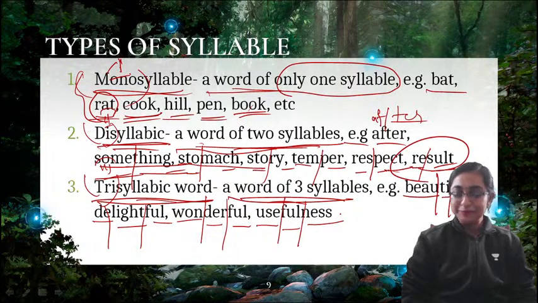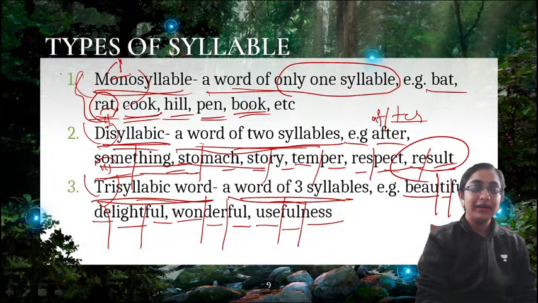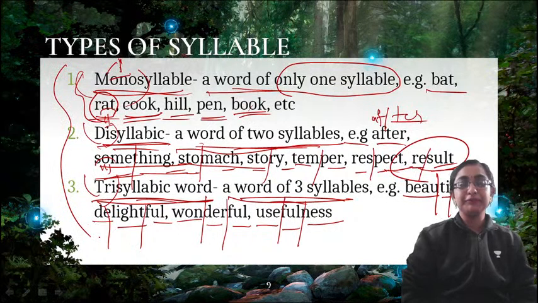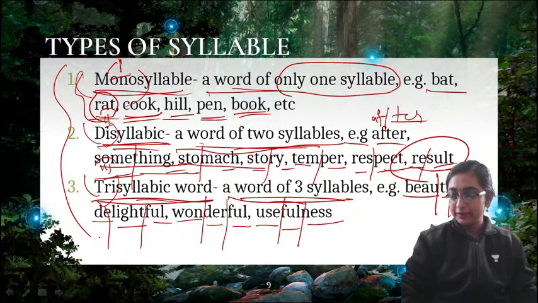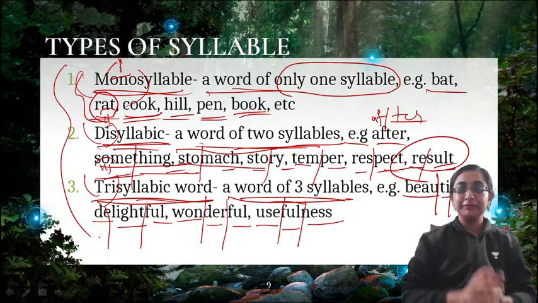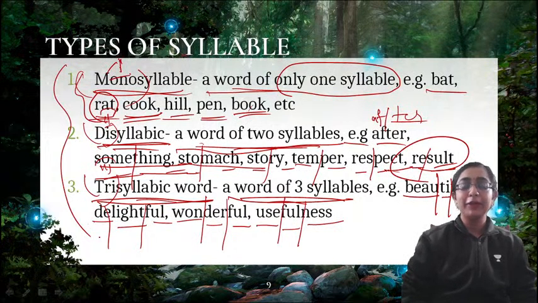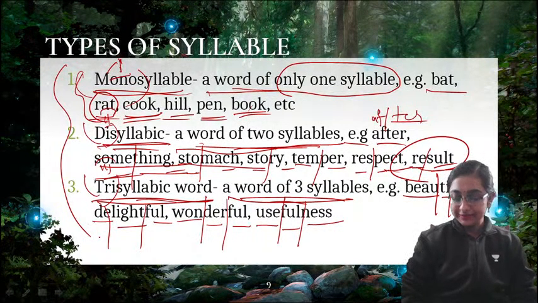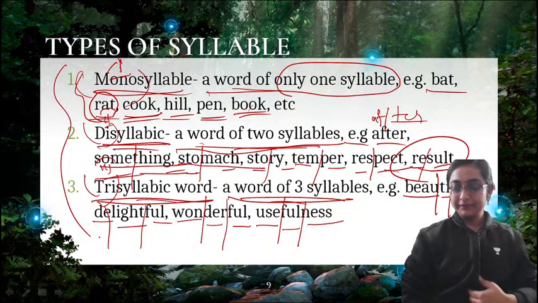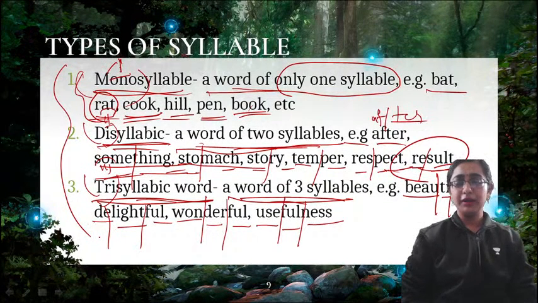Now I will request all of you to give some more examples of these three types of syllabic words. This will remove all kinds of confusions and doubts. So please give me some examples of monosyllabic, disyllabic or trisyllabic words first. There are so many words, you can do that. Then I will move forward. Please give me some examples.